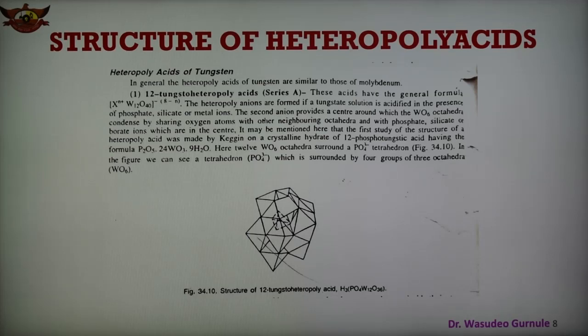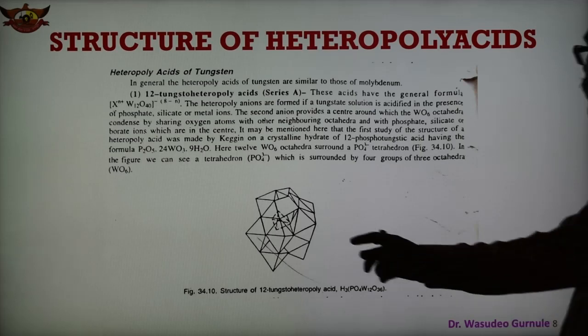It is observed that the first study of the structure of heteropoly acid was given by the scientist Keggin. Keggin is the scientist who gave the structure of the crystalline hydrate of 12 phosphotungstic acid having the formula P2O5·24WO3 tungstic acid. Here 12 WO6 octahedra surround the phosphate tetrahedron, and its structure is shown in this.